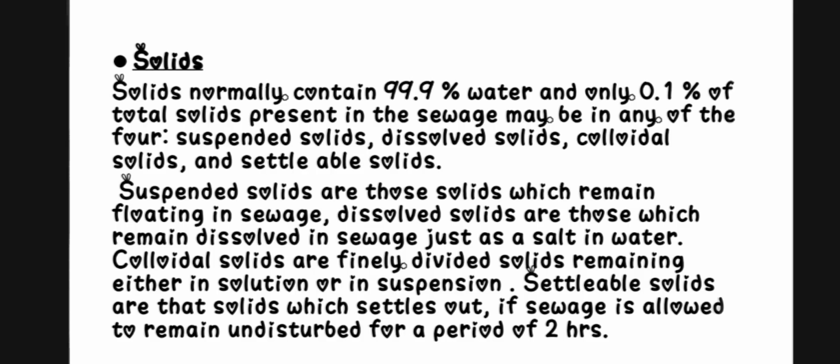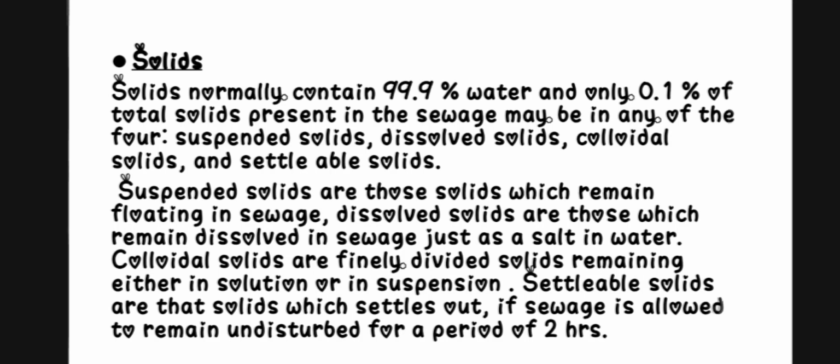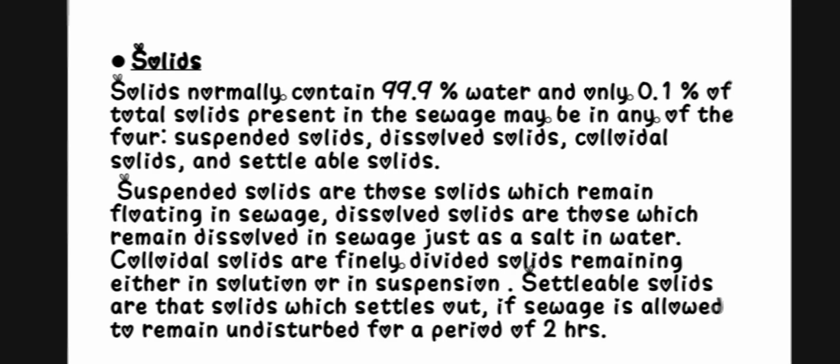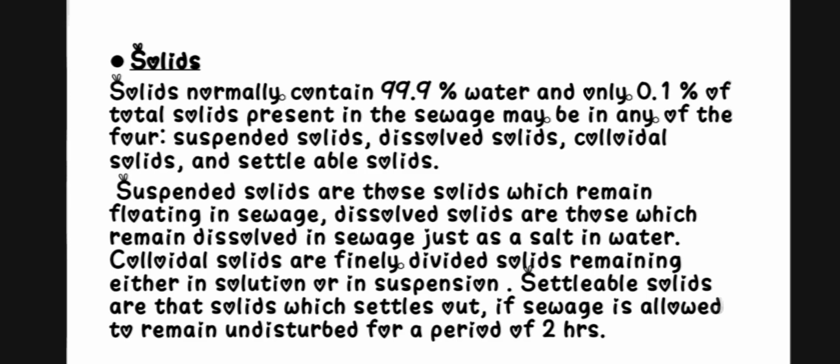Next, solids. Sewage normally contains 99.9% water and only 0.1% total solids. These may be in any of four forms: suspended solids, dissolved solids, colloidal solids, and settleable solids.